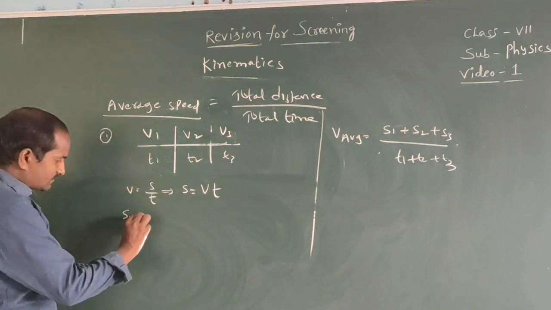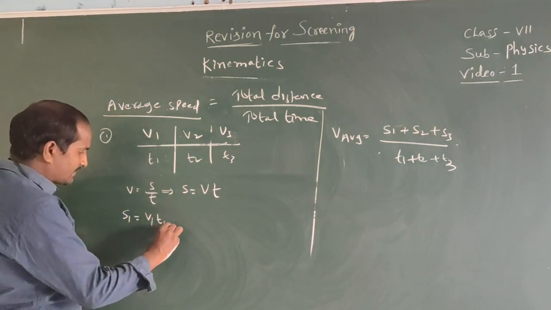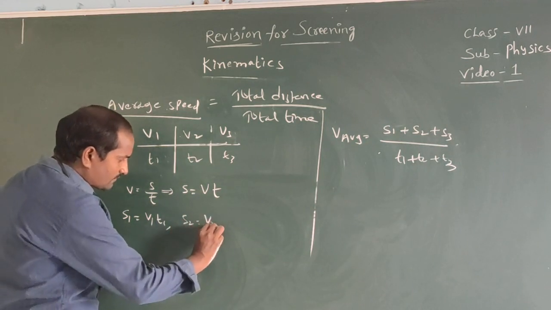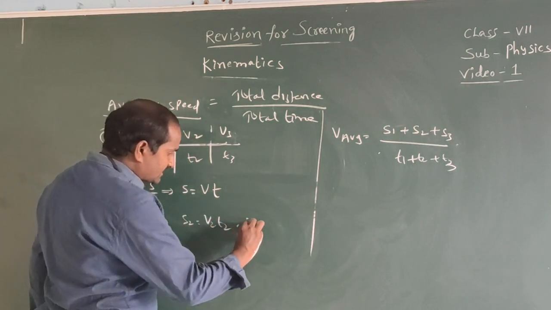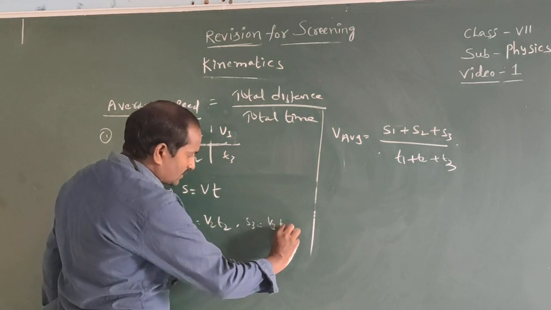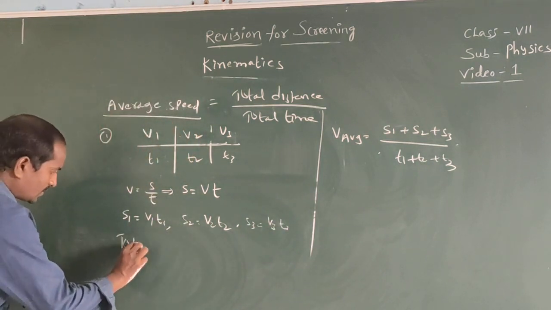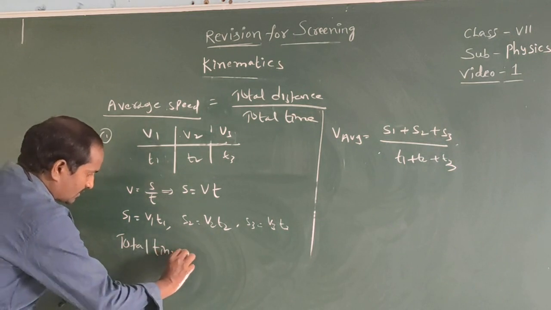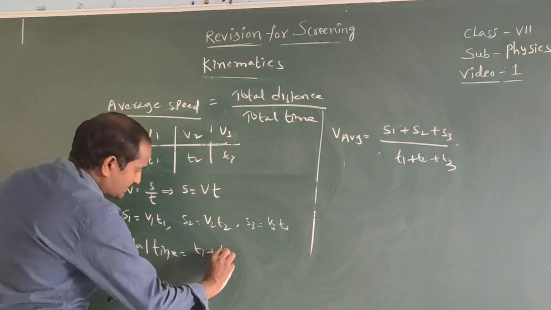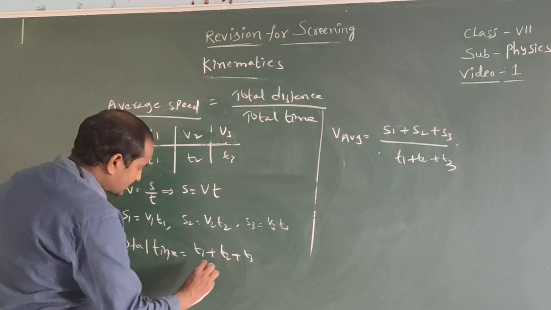Therefore S1 equals V1 into T1, S2 equals V2 into T2, and S3 equals V3 into T3. Total time equals T1 plus T2 plus T3.